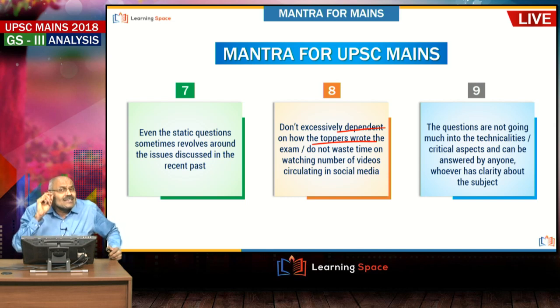And one more thing is, at least for 10 out of 20 questions you should have ready-made answers before going to the examination hall. That means 10 questions will definitely come if you do proper analysis. If you do analysis and keep ready-made answers, you can write at least 10 questions straight away, and the remaining 10 questions you have to think in the examination hall. So, your strategy should be 10 by 10. That means 10 questions you should have ready-made answers, and 10 questions are to be thought in the examination hall itself.